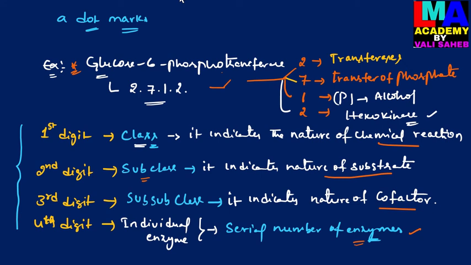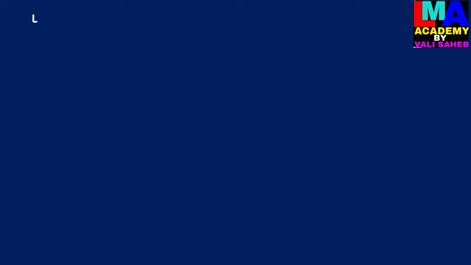Because the glucose 6-phosphotransferase enzyme is involved in transferring a phosphate group from one substrate molecule to another substrate molecule, this kind of enzyme has a 4-digit code, the enzyme code, and its determinations indicate class, subclass, subclass, and serial number of the enzyme. This is the enzyme commission code. And then we go to the main classification of enzymes.